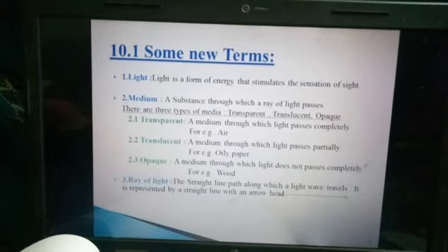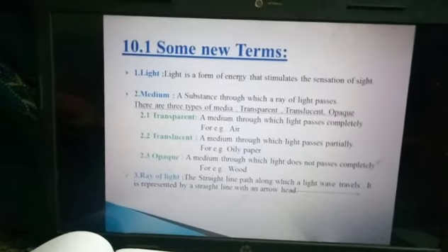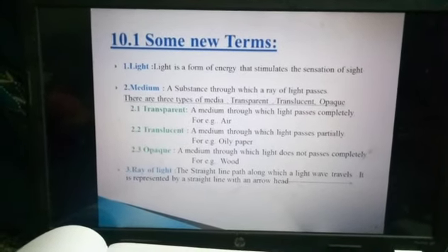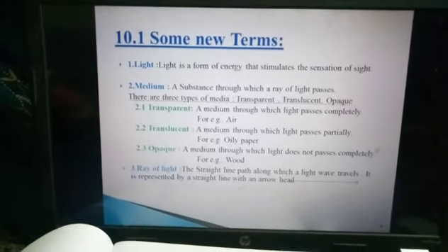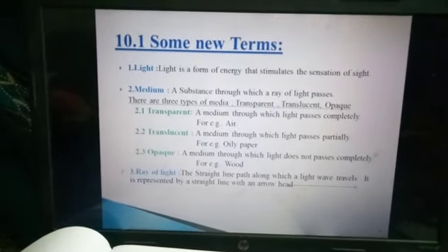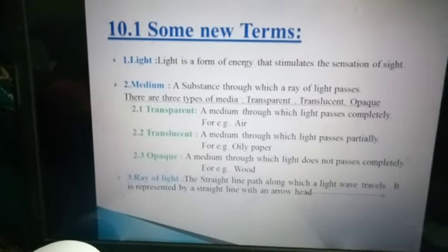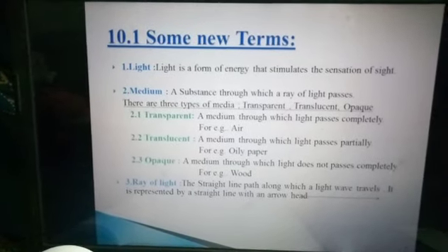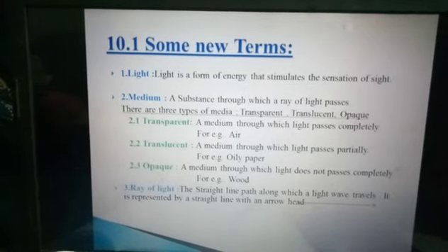So now number one is some new terms. This information you must have with you in order to deal with this light chapter. First is light. What is light? Light is a form of energy that stimulates the sensation of sight. It is a form of energy that helps us to observe beautiful colors and everything which is around us.